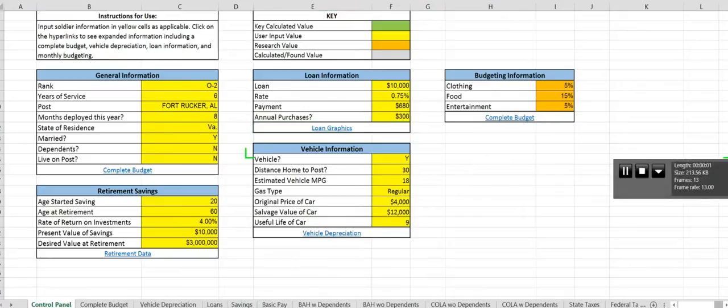Hi, my name is Jack, and my group and I have created a counseling tool for leaders to help counsel their soldiers on their financial situation.